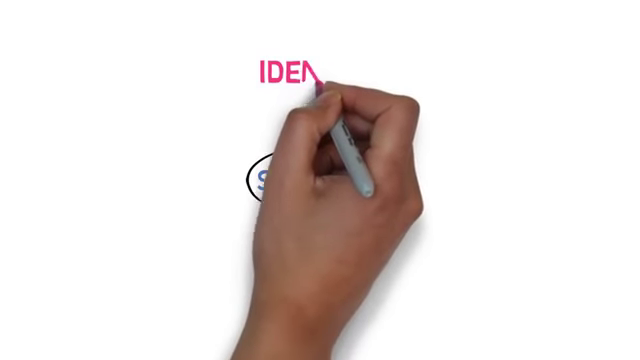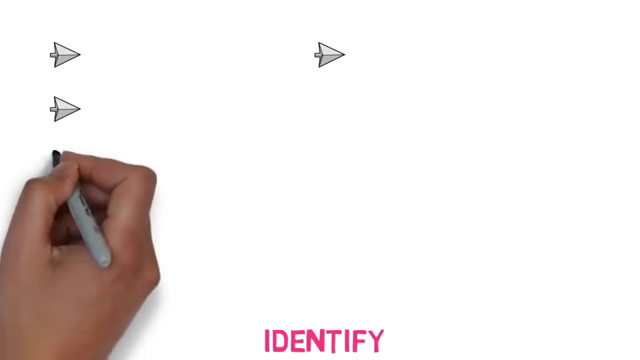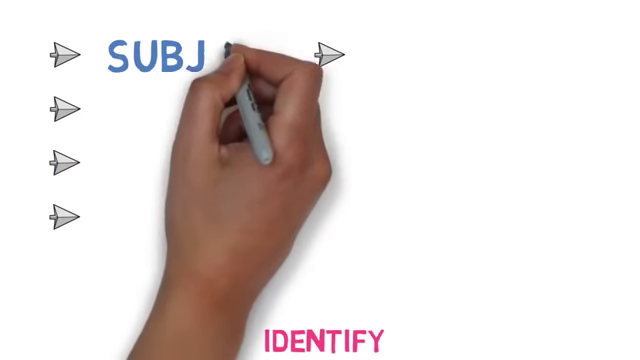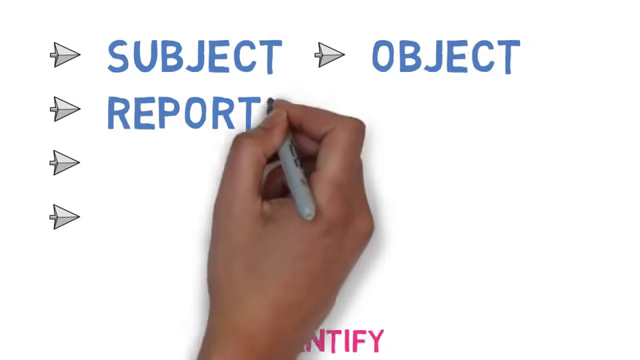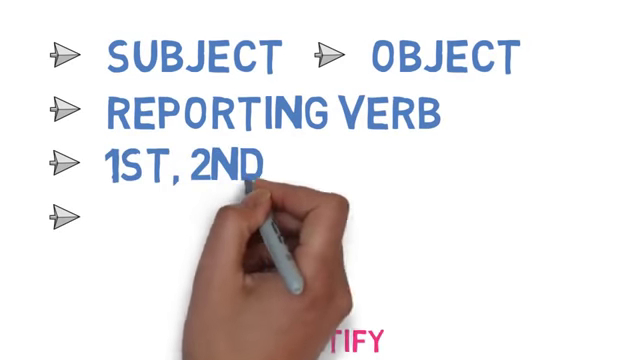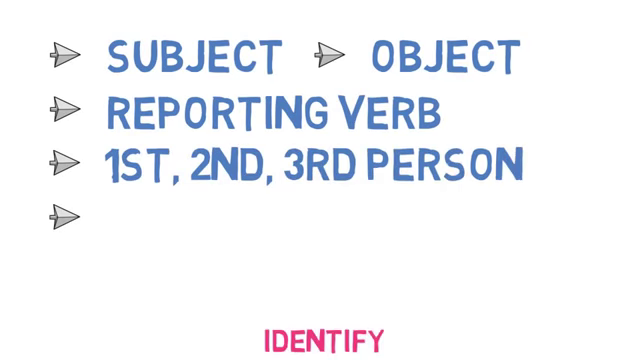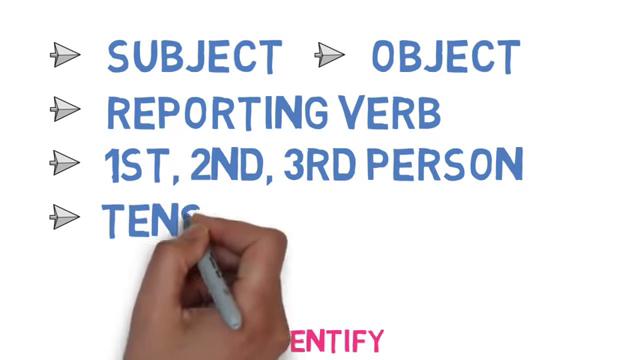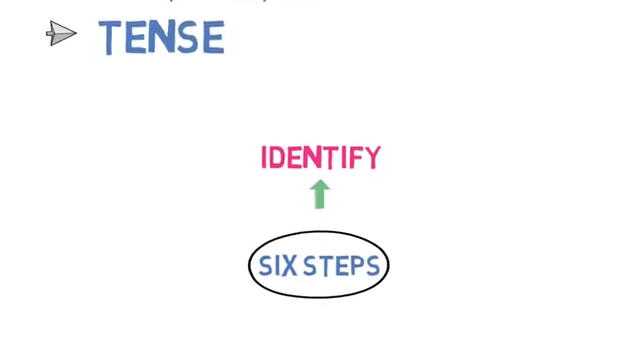Now let's understand the steps to convert a direct speech to indirect speech for statements or simple sentences. The first step is to identify. This is the most important step. You need to identify 5 things here: subject, object, reporting verb, first person, second person and third person in the reported speech. And if the reporting verb is in the past form, then the tense of the reported speech.